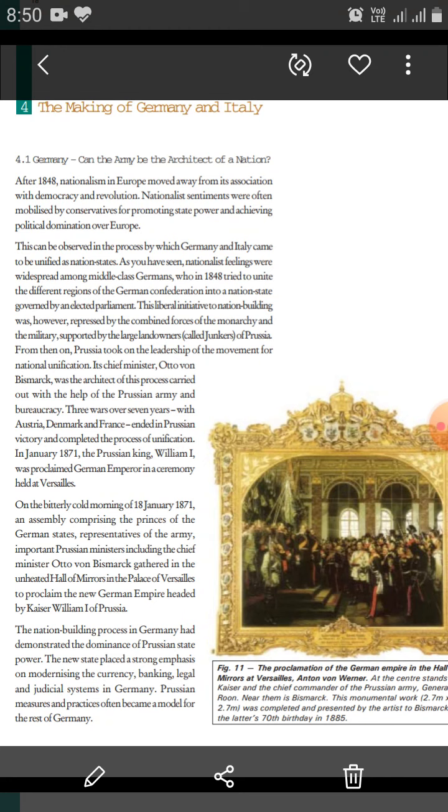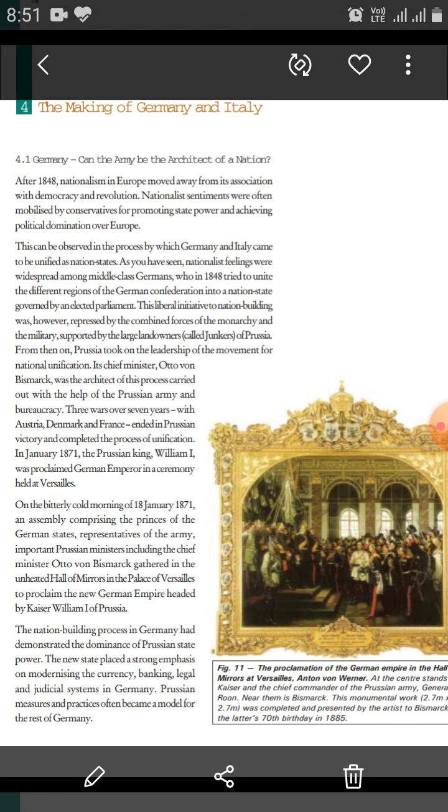Students, the German Empire was headed by Kaiser William I of Prussia, who was proclaimed as emperor in the Mirror Hall of Palace, which was in Versailles in the year 1871. But before that, before becoming the emperor of Germany, let us see what were the processes involved and what were the difficulties which came across the unification of Germany.